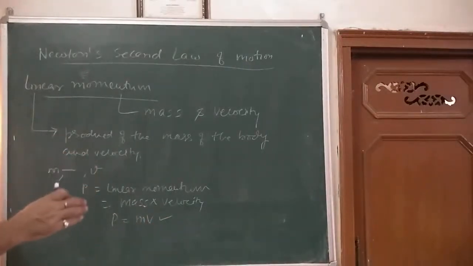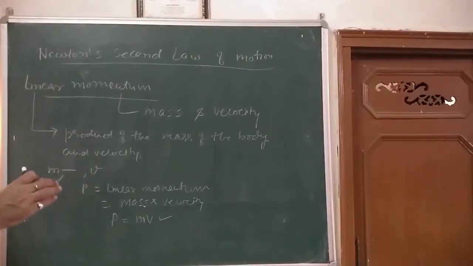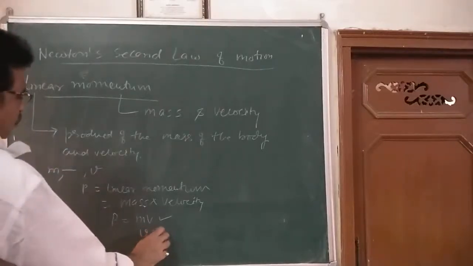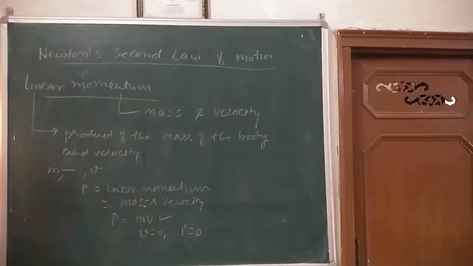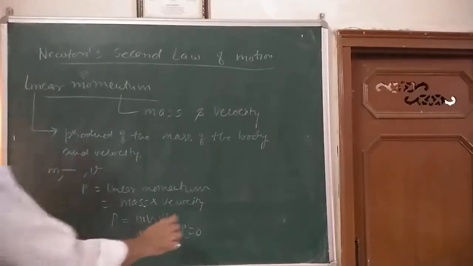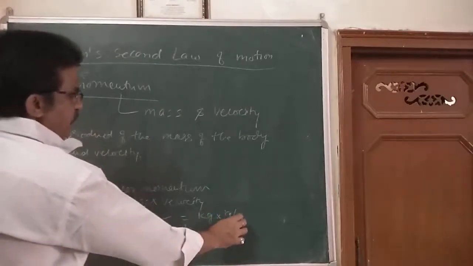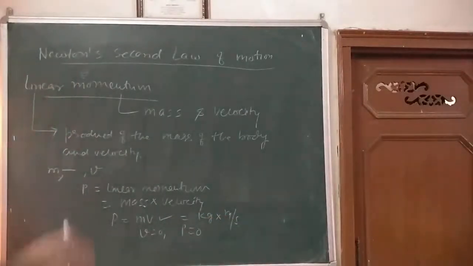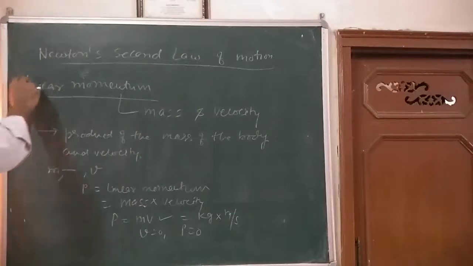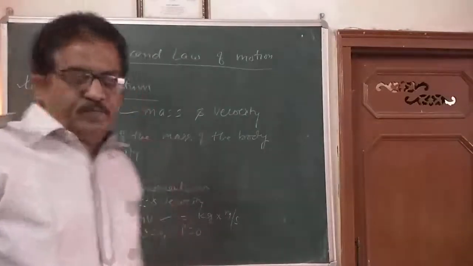The linear momentum of a body at rest is 0. If the body is at rest, suppose v is equal to 0, the linear momentum would be 0. The linear momentum of a body is a vector quantity. It possesses both magnitude as well as direction. The unit of mass is kg and the unit of velocity is meter per second, so the unit of linear momentum is kilogram meter per second. Is it clear? With the help of this concept, I can explain Newton's second law of motion.